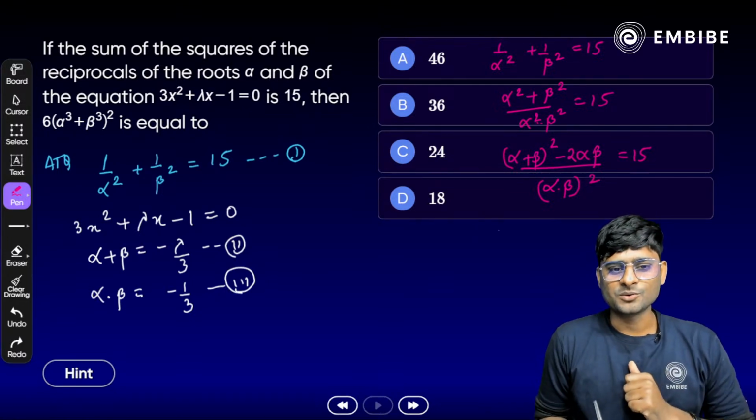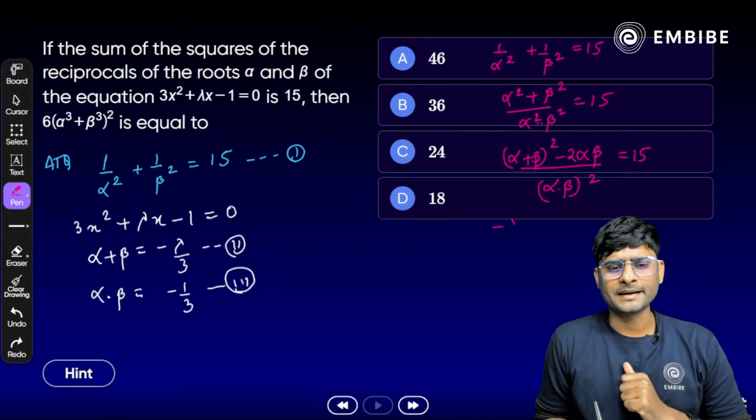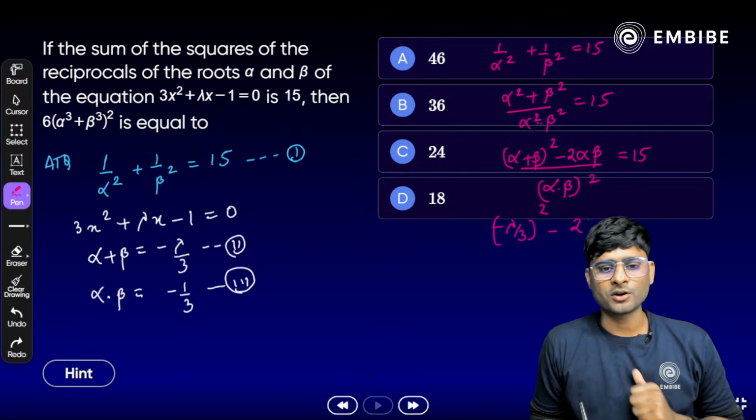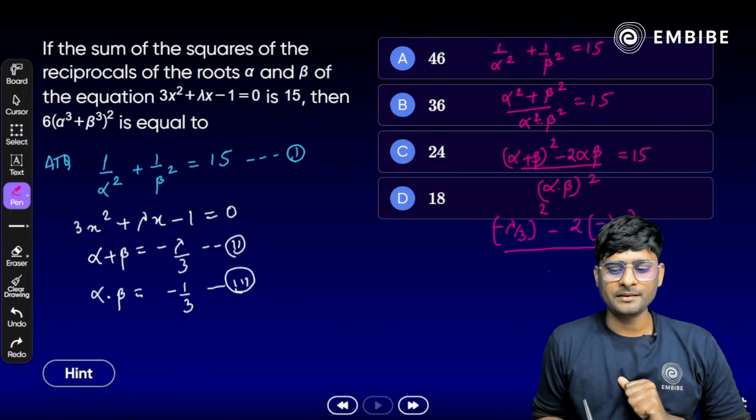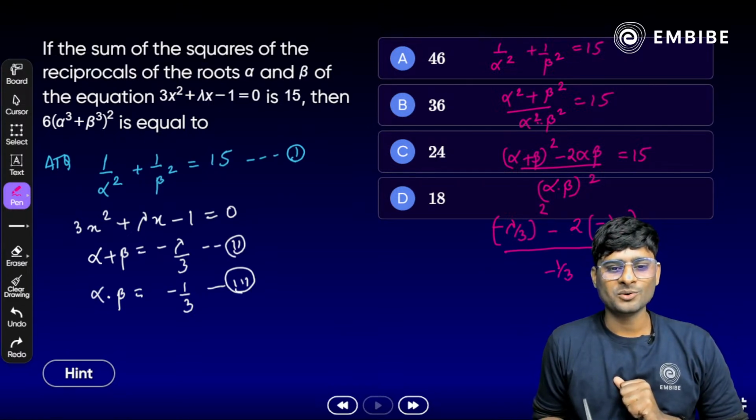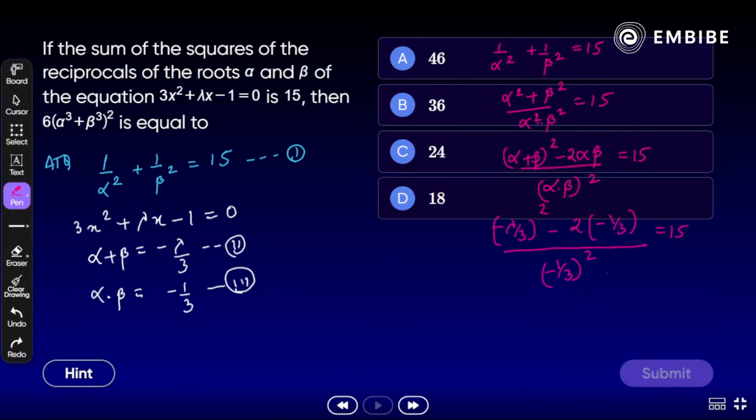Correct? Yes. So we can assume we have to substitute simply minus lambda by 3 whole of square minus 2 times again alpha into beta, the product of roots, so it should be like minus 1 by 3, whole of square is equal to 15. Is it clear? Now try to simplify and find the value of lambda here. If we simplify, what we get here? We get lambda square is equal to 15 minus 6, that should be 9. Yes, we get lambda square is equal to 9 here.